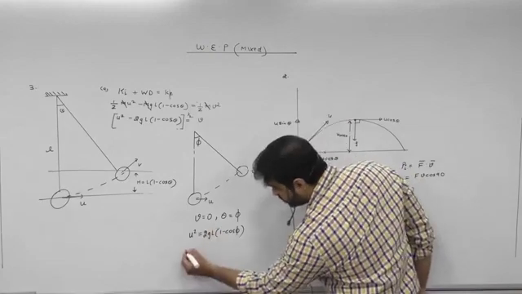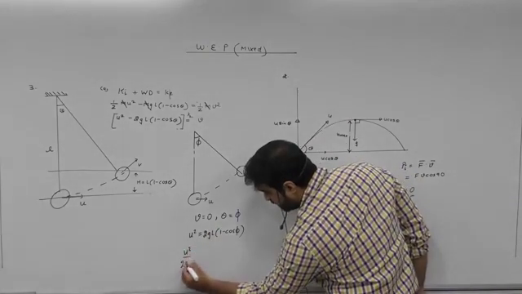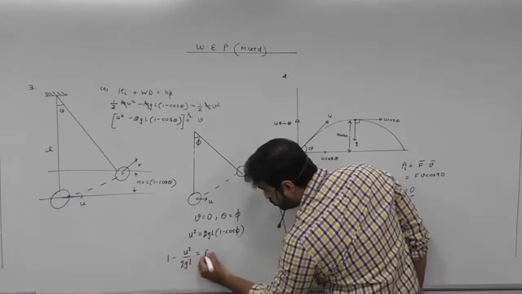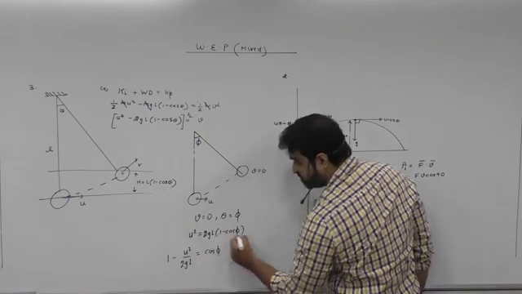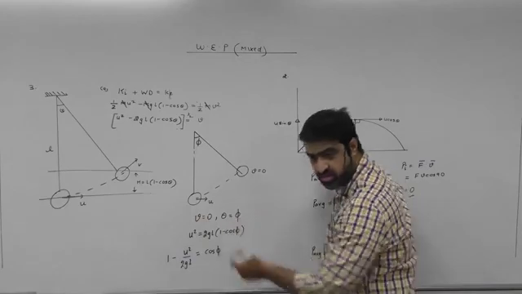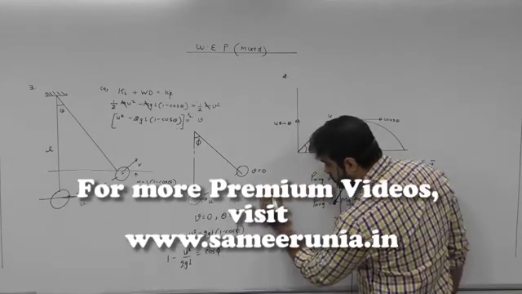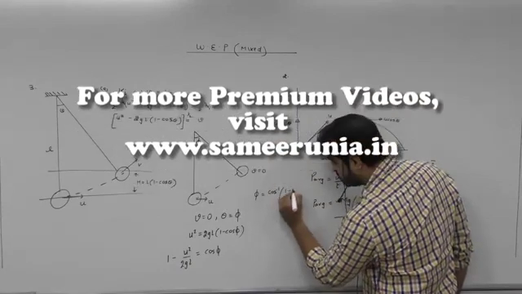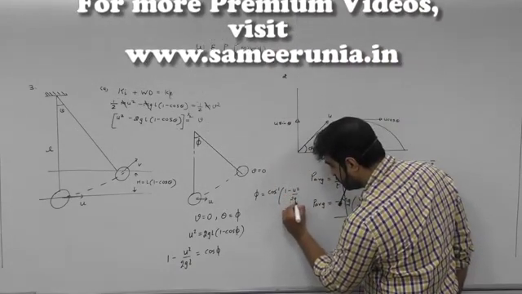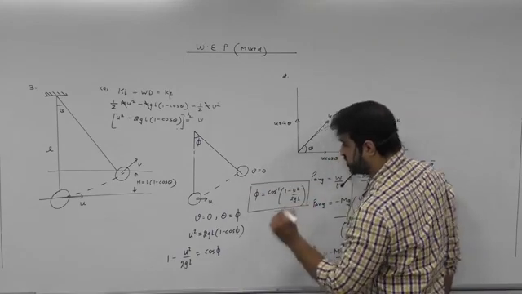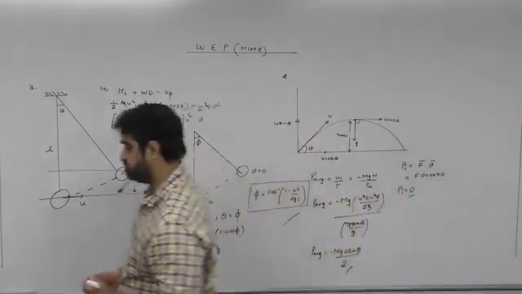So this will become u square by 2gl equals 1 minus cos phi, right? Correct, na? So what will phi be equal to? Cos inverse of (1 minus u square by 2gl), or you can take LCM also and get the answer. Got it? Come on, start.